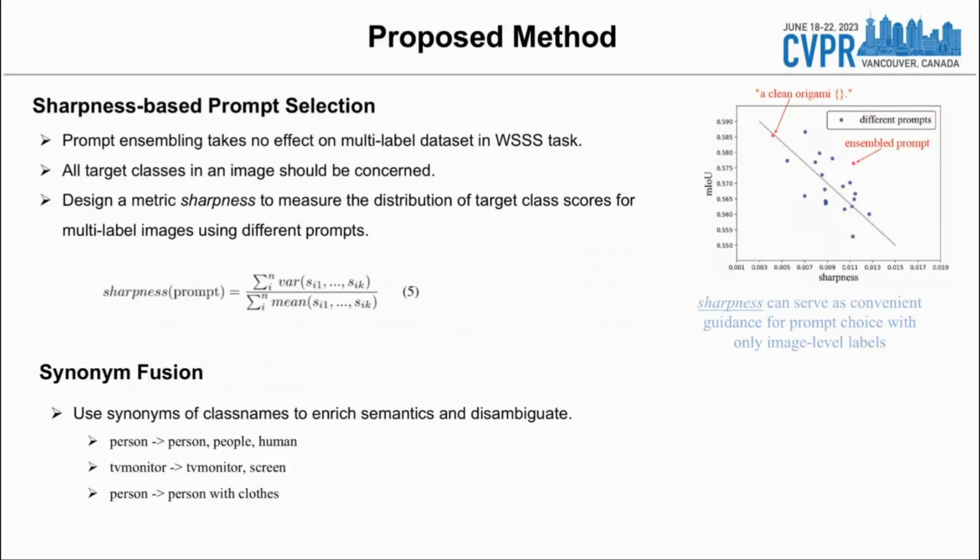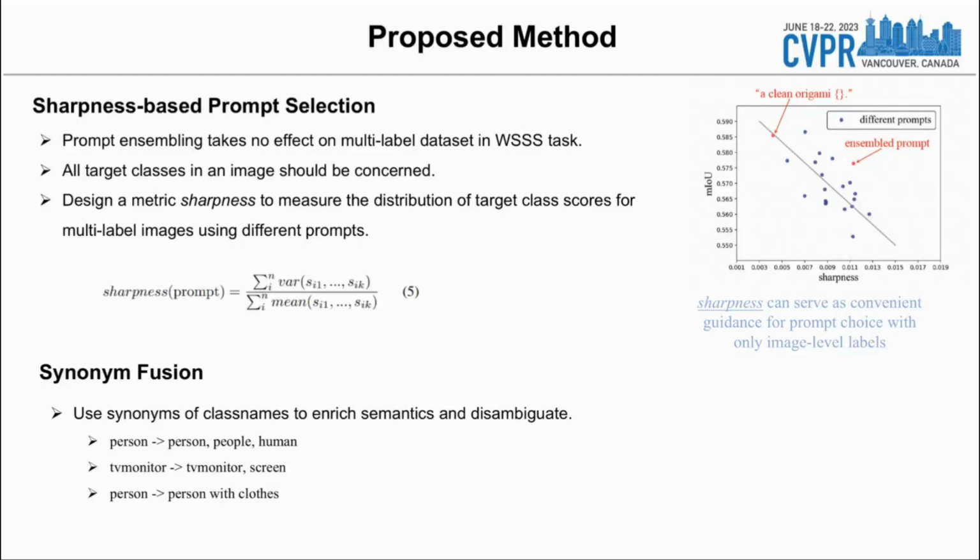We designed a metric, namely sharpness, to measure the distribution of target class scores for multi-label images using different prompts. Assuming there are n images in the dataset and k classes in an image, the sharpness based on a specific prompt can be calculated as equation 5. In the right figure, we compare sharpness and corresponding segmentation results among 20 prompts. The result demonstrates that our proposed metric is roughly negatively correlated to segmentation performance. Consequently, sharpness can serve as convenient guidance for prompt choice, and only image-level labels are needed.